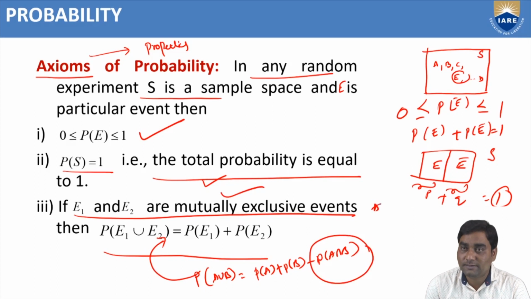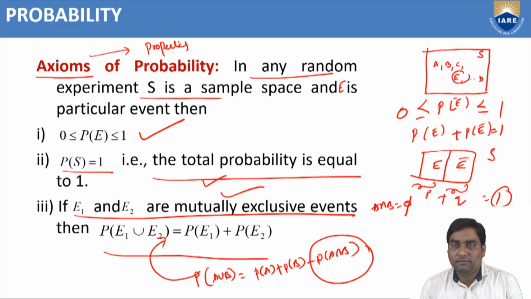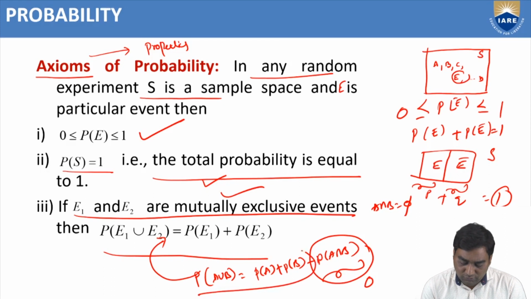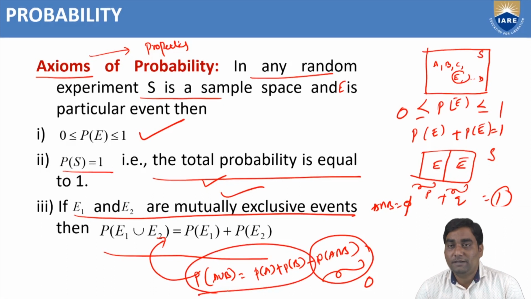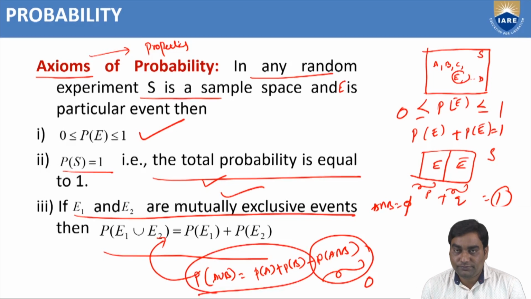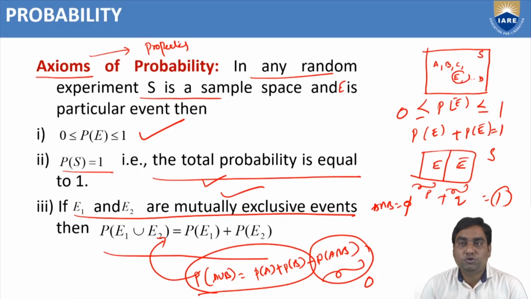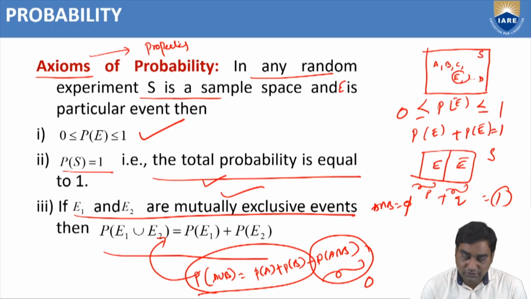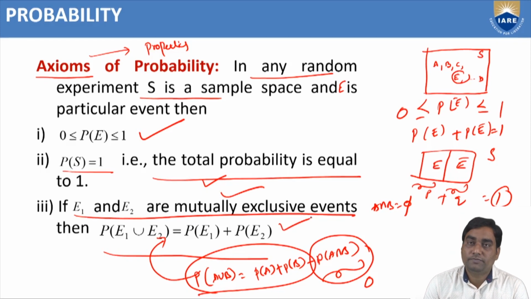Mutually exclusive means A intersection B is phi, that means there is no common point between them. So the probability of A intersection B is 0. So P of A union B equal to P of A plus P of B only, when A and B are mutually exclusive events. Instead of A and B, we have taken E1 and E2 as mutually exclusive events, then P of E1 union E2 equal to P of E1 plus P of E2.